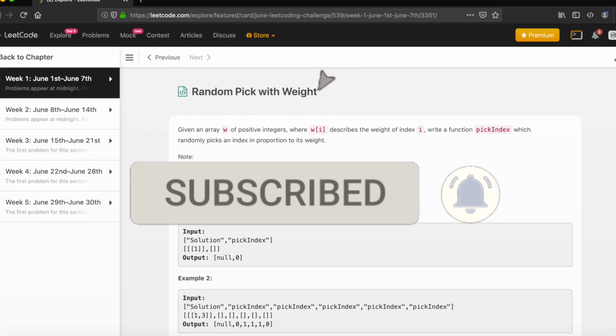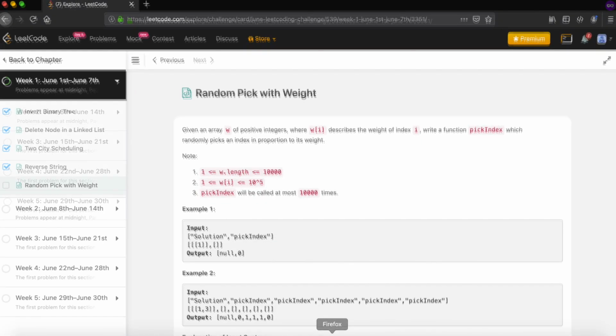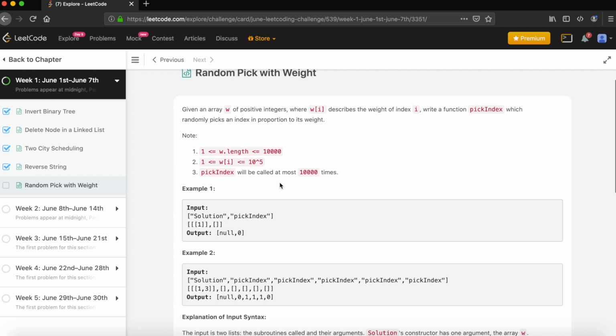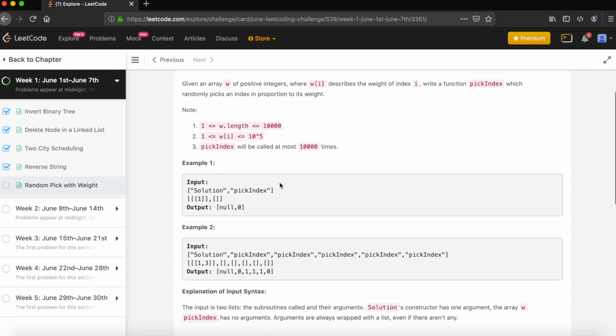We solve a lot of competitive problems. Today's problem is Random Pick with Weight. What the problem says is: given an array W of positive integers, where W[i] describes the weight of index i, write a function pickIndex which randomly picks an index in proportion to its weight. So we have a weight array as input, and we need to return an index in proportion to each index's weight. Now let's understand with this example.